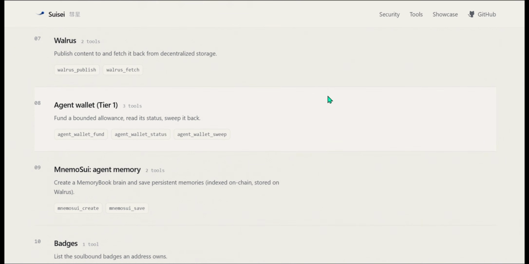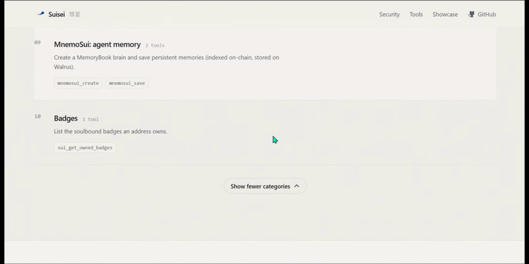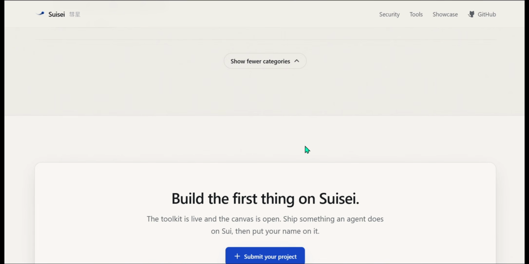Then we have the agent tier 1 where you find a balance register to sweep it back. We have agent memories where you can store and badges. These badges are meant for some things like NFTs.